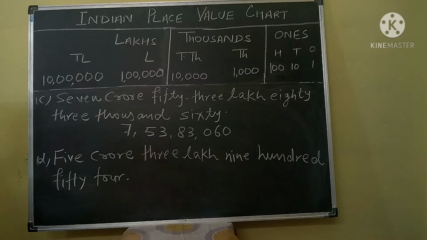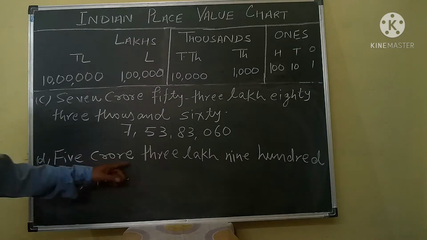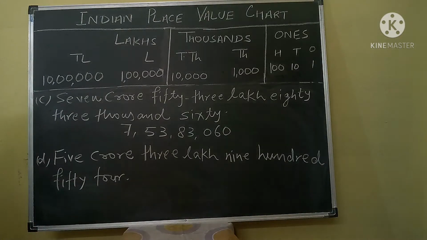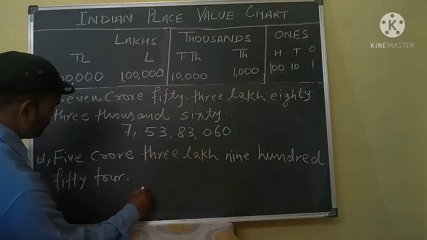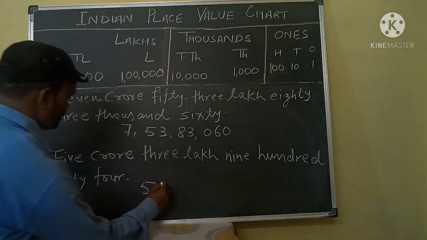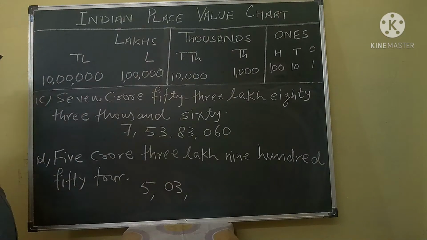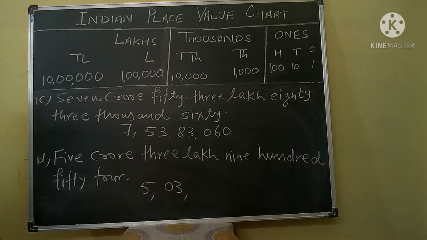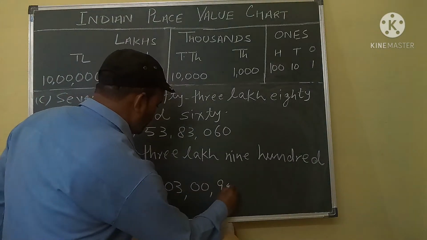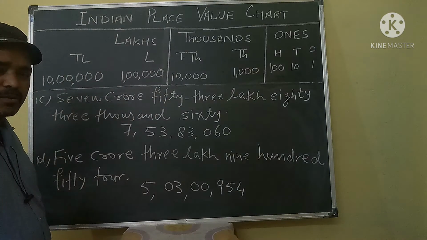Again, your next question is 5 crores, 3 lakh, 954. How can you write? We will apply the same procedure for this question. 5 crores. Your required answer is, this is 5 crores and 3 lakh. This is 3 lakh. 954. So this is 0, 0 and 954. Okay.